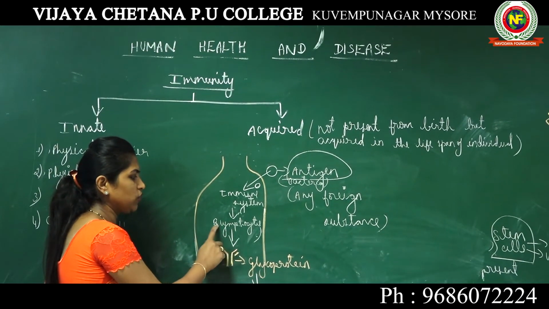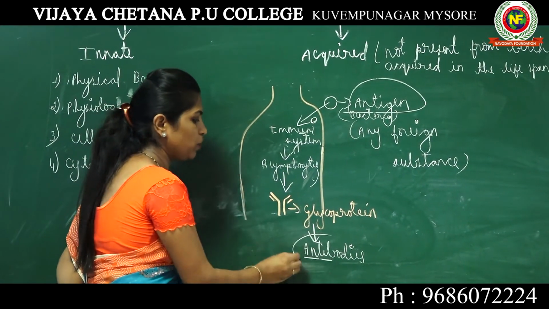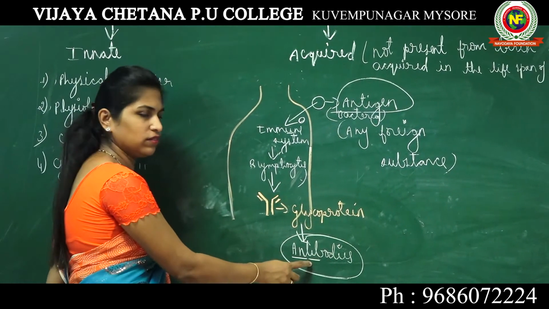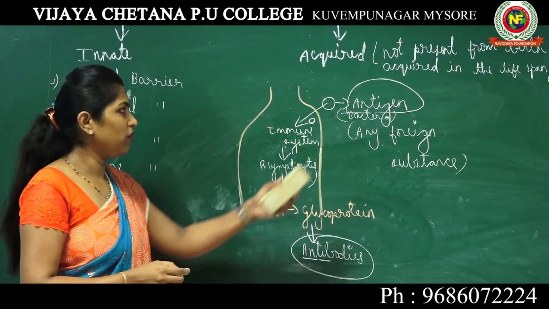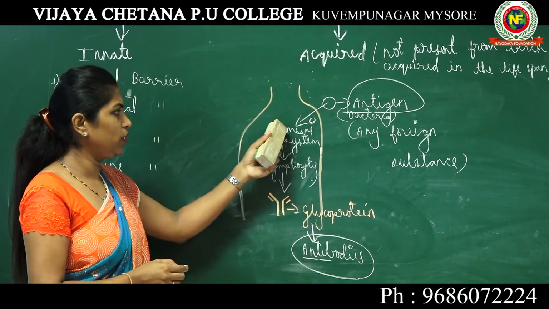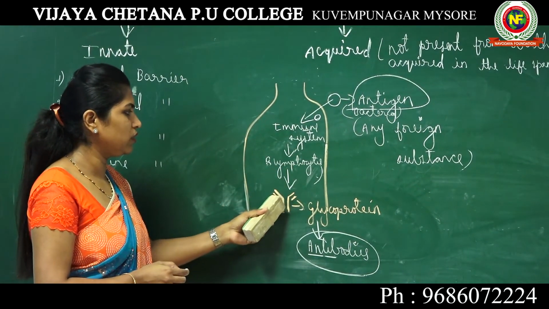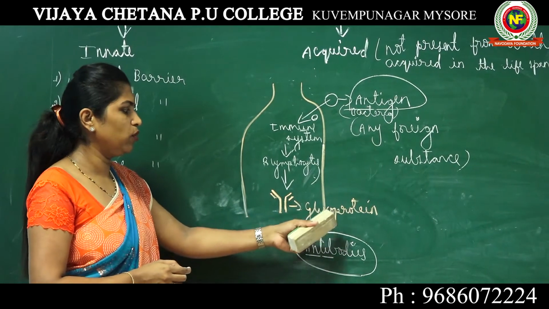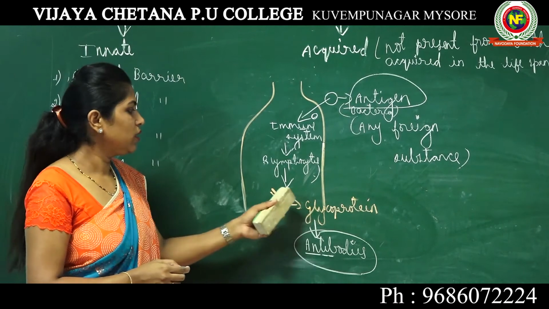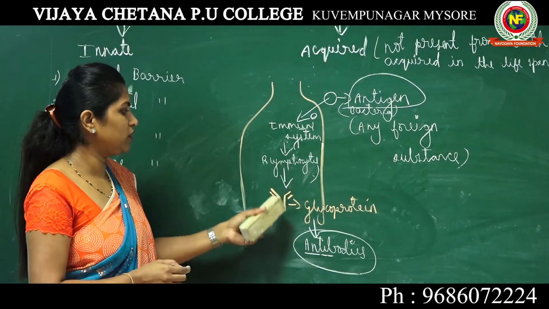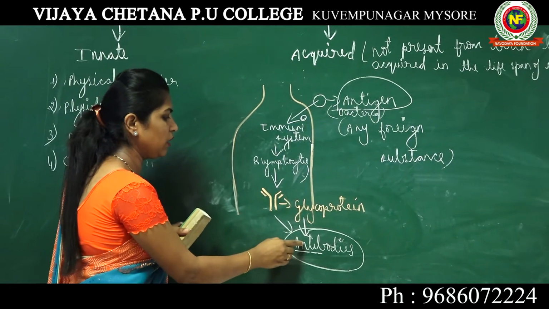So what is the function of B lymphocytes? The function of B lymphocytes is to produce antibodies. When the antigen entered your body, your immune system alerted the B lymphocytes. B lymphocytes produced a Y-shaped glycoprotein known as antibodies.